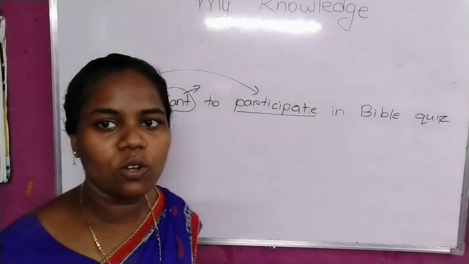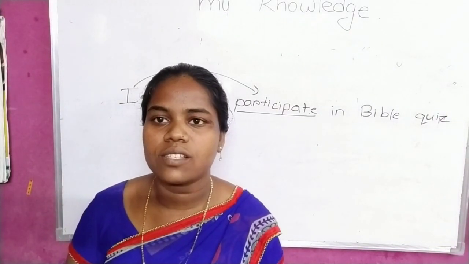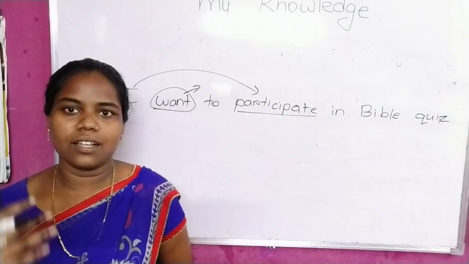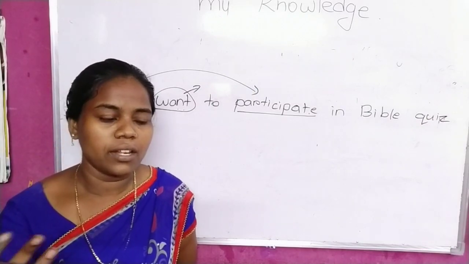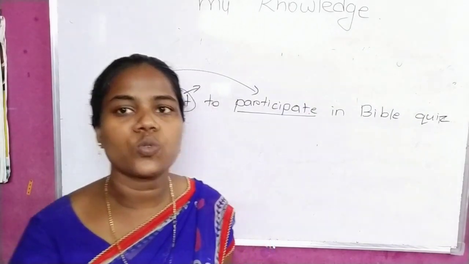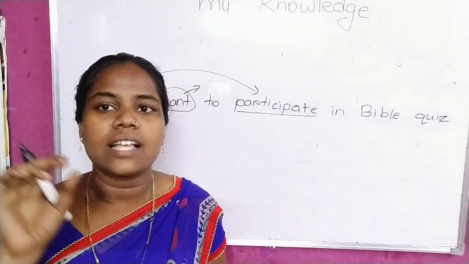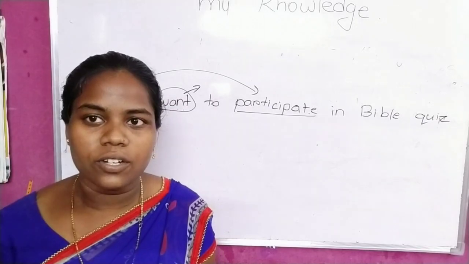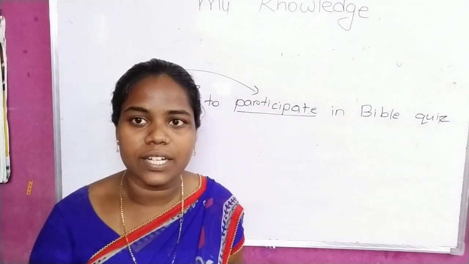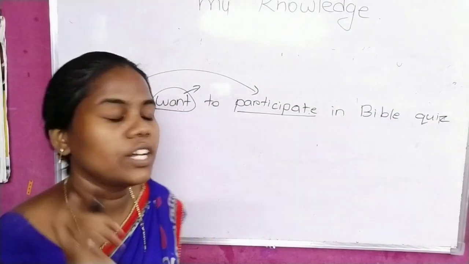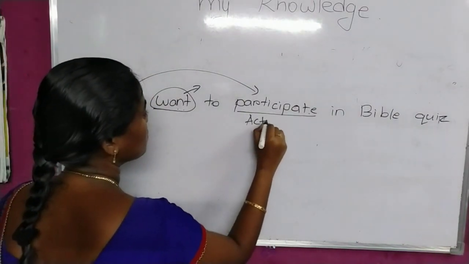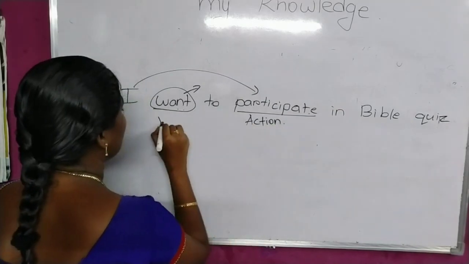Whenever you want to make a question tag, or if you want to change a normal sentence into an interrogative sentence, whatever the procedure, first of all you have to identify the verb. Verb is very important in the sentence while you are changing a positive into negative, a sentence into a question, and interrogative negative. Even if you want to construct a question tag for a normal sentence, you have to identify the verb. Verb is very important. So here, not the physical verb, not the action verb, we need a helping verb.